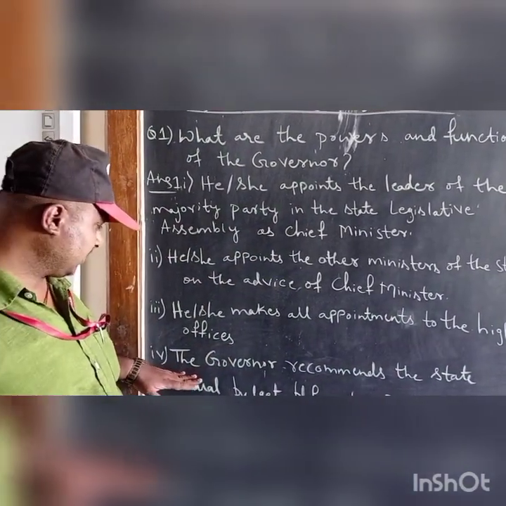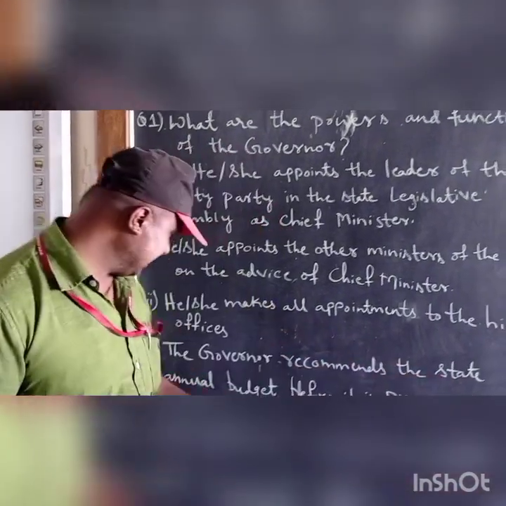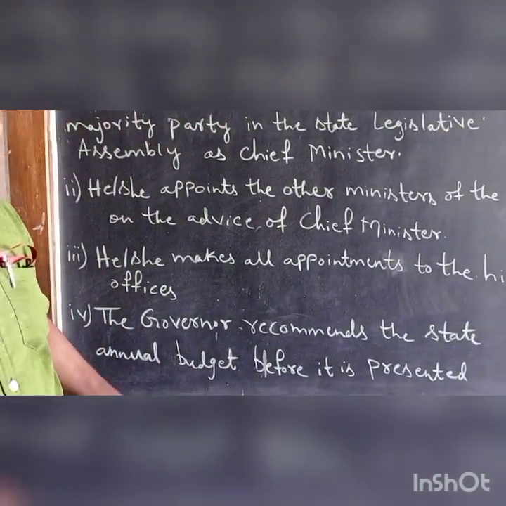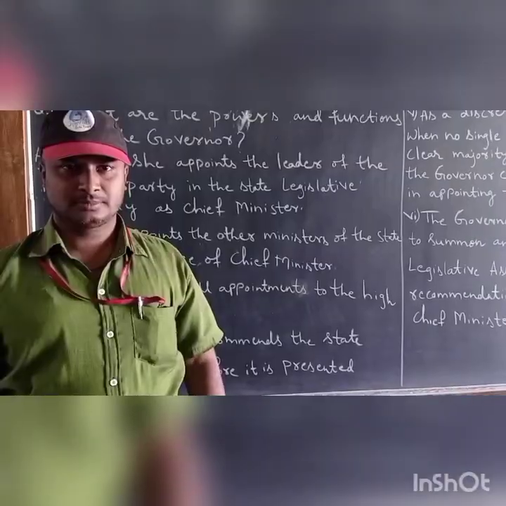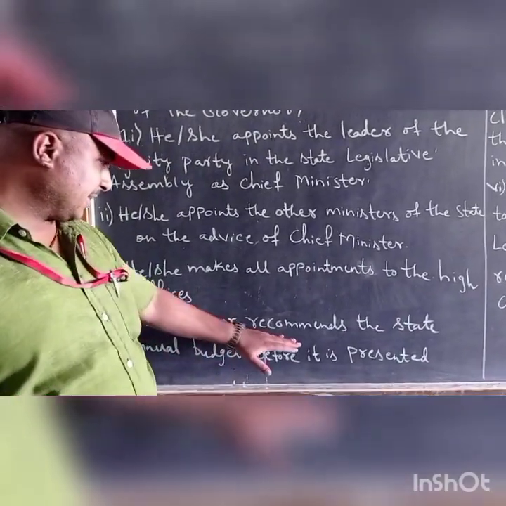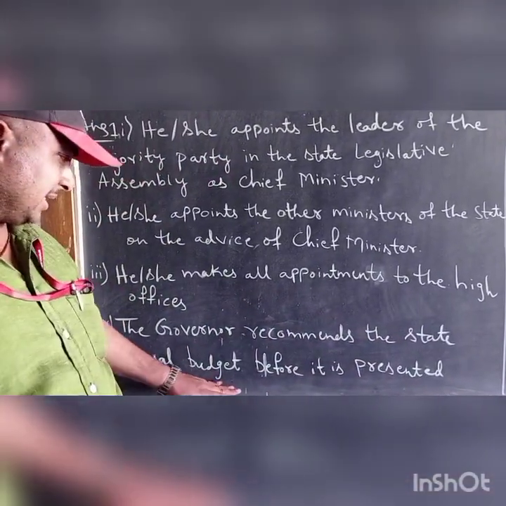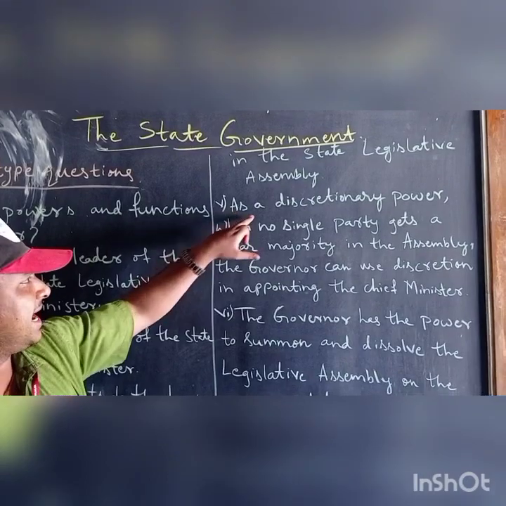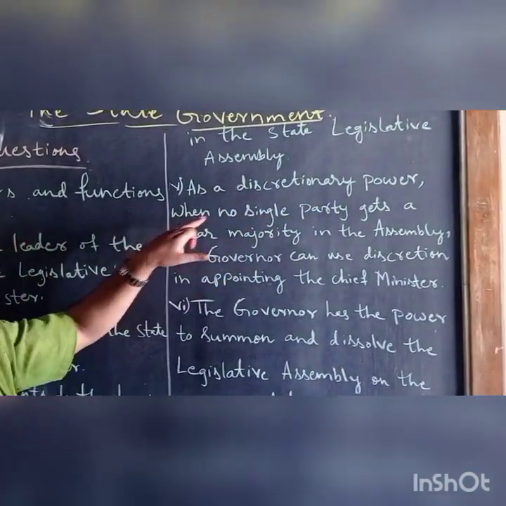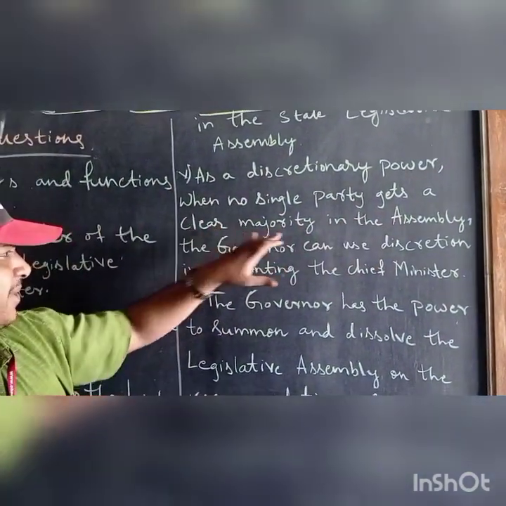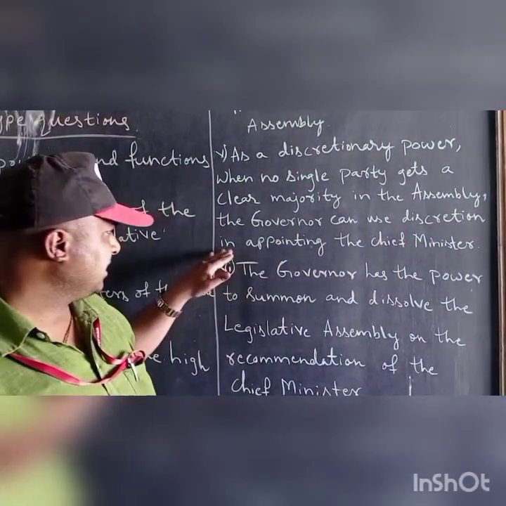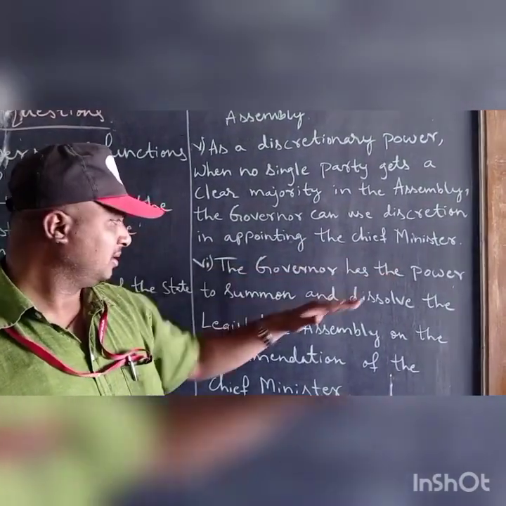Then the fourth point, the governor recommends the state annual budget before it is presented in the state legislative assembly. Next, fifth point, as a discretionary power when no single party gets a clear majority in the assembly, the governor can use discretion in appointing the chief minister.